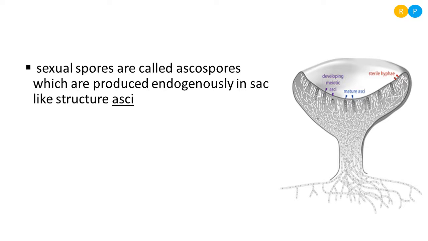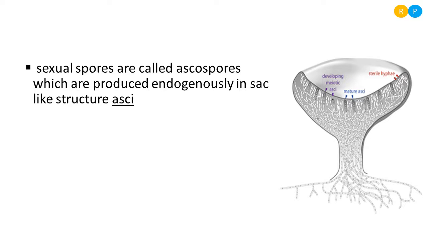After plasmogamy and karyogamy, the ascospores are going to form at the end of sexual reproduction. So the kind of sexual spores formed in Ascomycetes is ascospores. Clear? Which are produced endogenously in a sac-like structure called asci. As I told, they form a pouch-like structure. You can notice those pouch-like, bag-like structures here. Those small pouch-like structures are called asci.